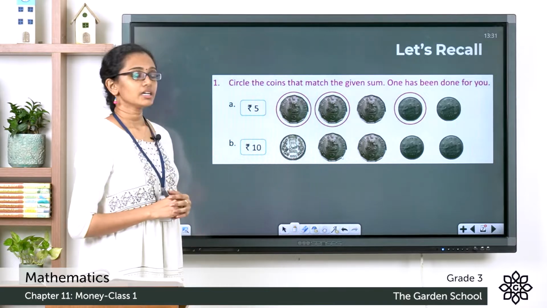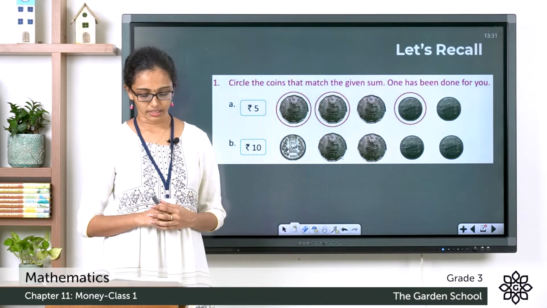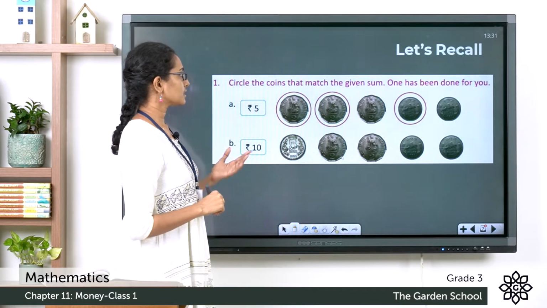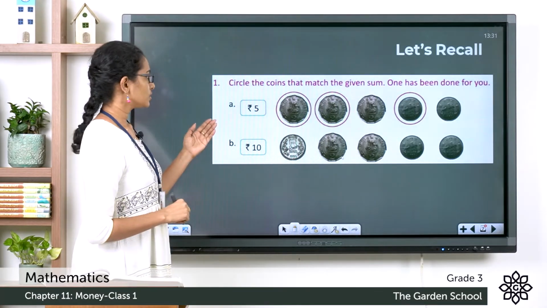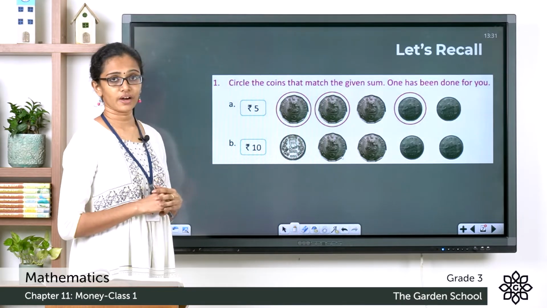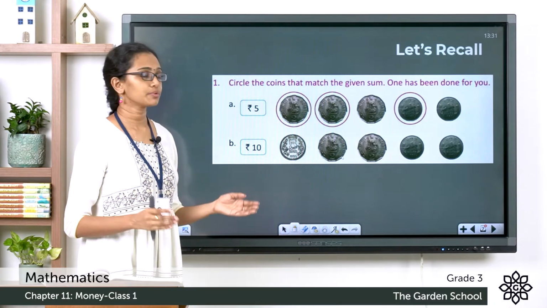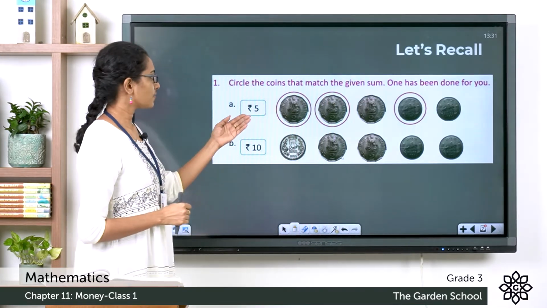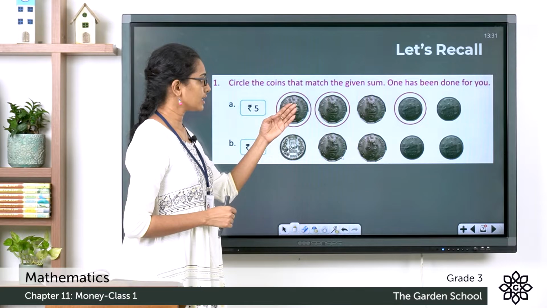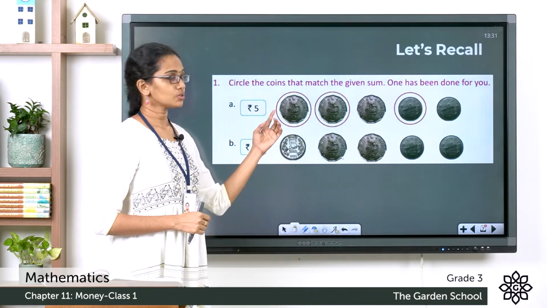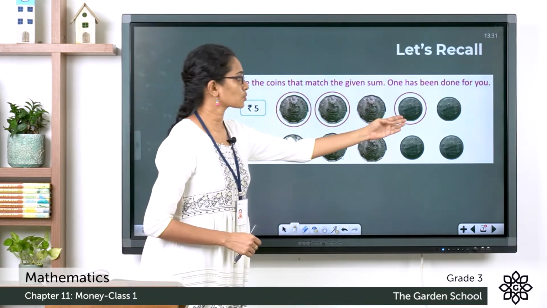Now, here we have the let's record exercise. You can see the exercise in page number 146 of your textbook. Let me read the question to you. Circle the coins that match the given sum. One has been done for you. So, here you are given an amount. The first one is rupees 5, and here a few coins are shown. You have to circle the coins which will add up to the given amount. Here they have circled a 2 rupee coin, a 2 rupee coin, so 2 plus 2, it is 4. Then a 1 rupee coin. So, 4 plus 1, 5.